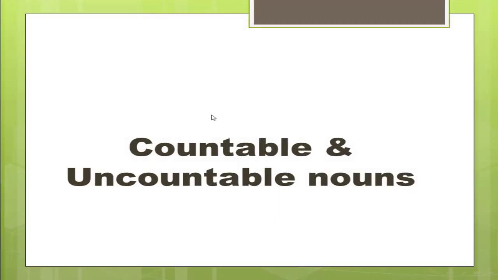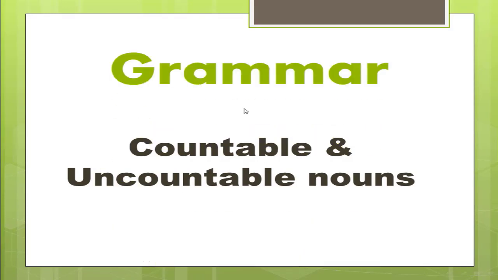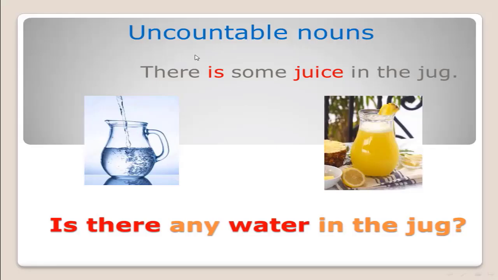Our lesson today is about countable and uncountable nouns. Grammar. We are going to start with uncountable nouns. Look at this picture and this picture. What's this?